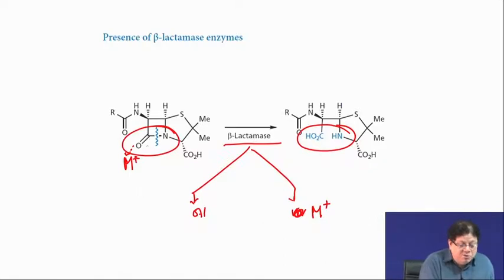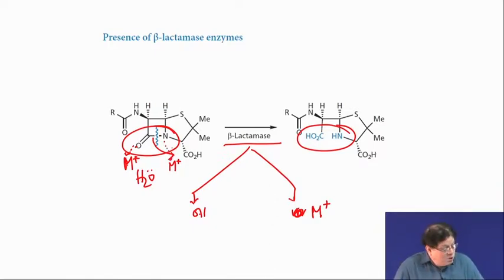Very similar mechanism, it activates the carbonyl, and then this is broken very easily by water. So, the enzyme does not have to participate directly, and usually these metallo-beta lactamases have two metal ions, one for coordination to the carbonyl and another to stabilize the negative charge.